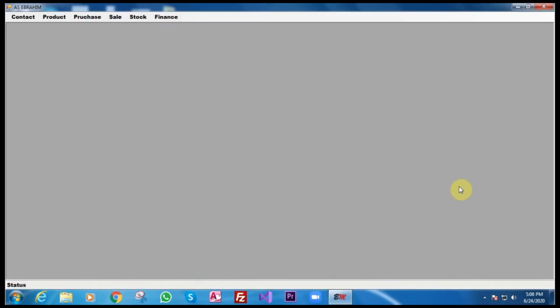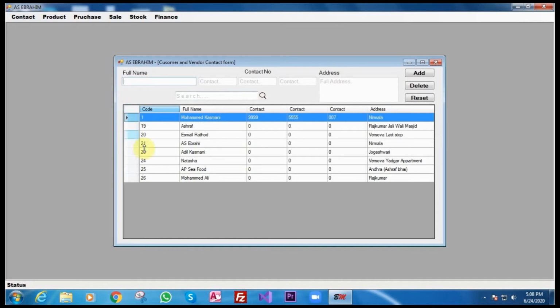In this you see there are options on top: contact, product, purchase, sale, stock and finance. In contact you will see all the contact names, how to add, how to delete and how to update. It is very important for the person who is giving product on credit and buying product on credit. For that purpose the contact is very important.